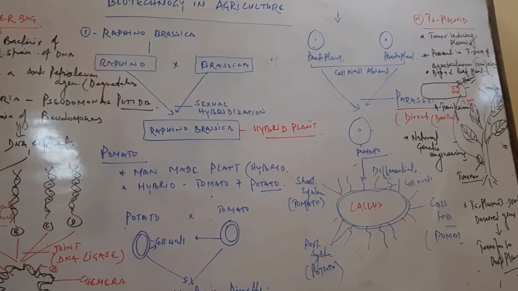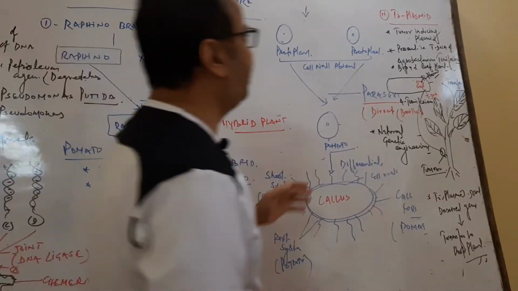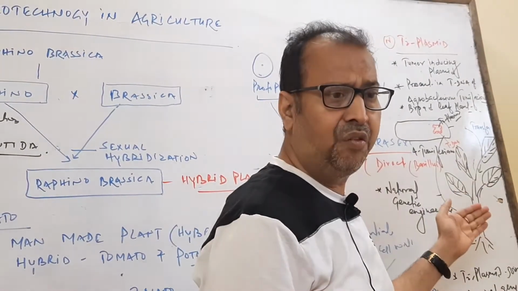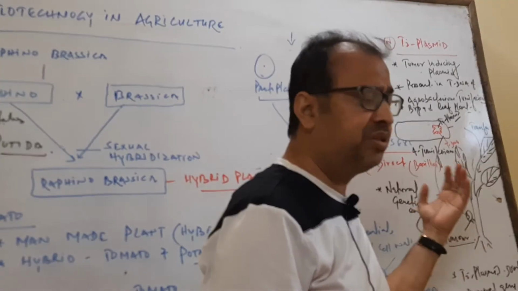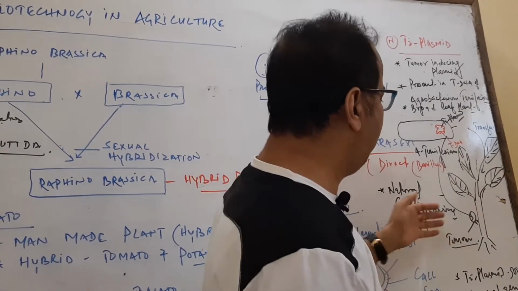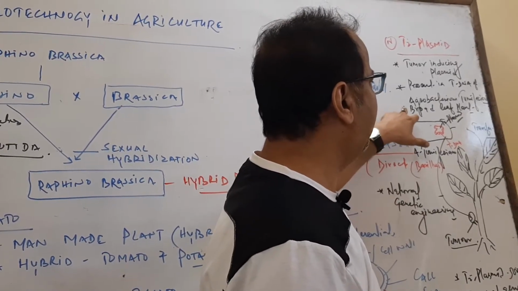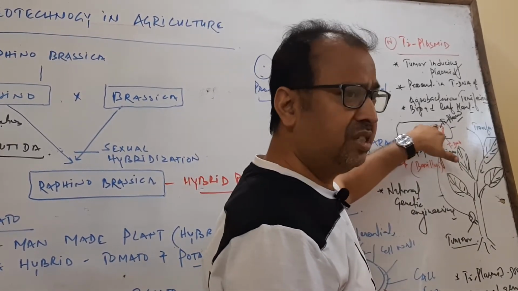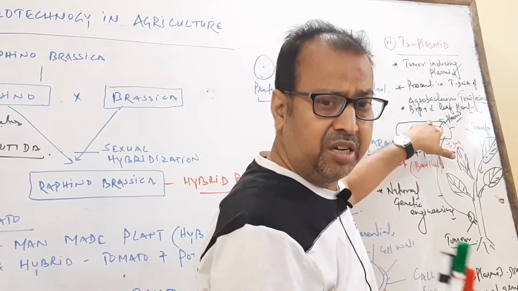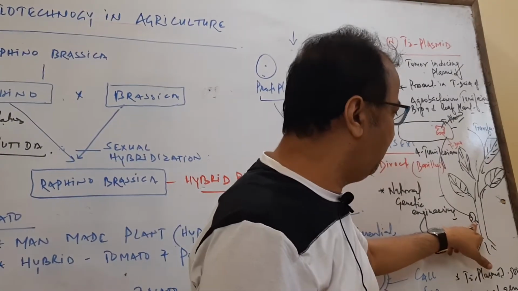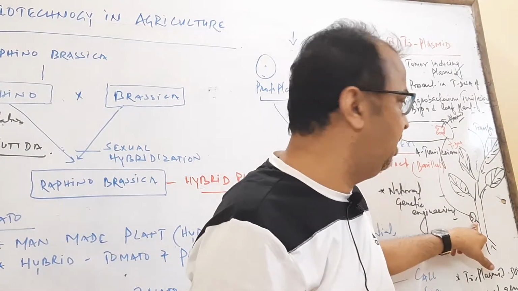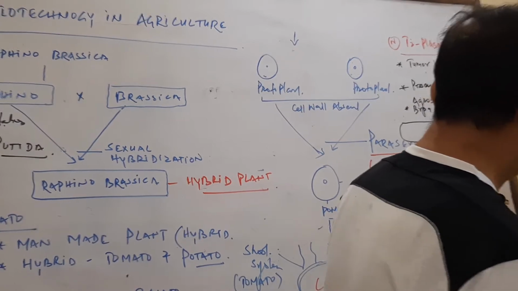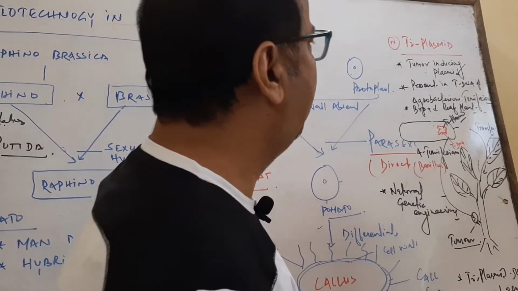Another one is called the Ti plasmid, which is a direct transmission of the tumor inducing plasmid to the broadleaf plant. One of the bacteria, called Agrobacterium tumefaciens, contains T-DNA. Here is the T-DNA, which also possesses the Ti plasmid region. This is transferred to the broadleaf plant through natural genetic engineering. This induces tumor in the broadleaf plant, so it is called the Ti plasmid.